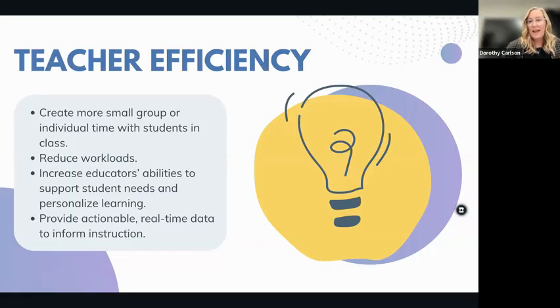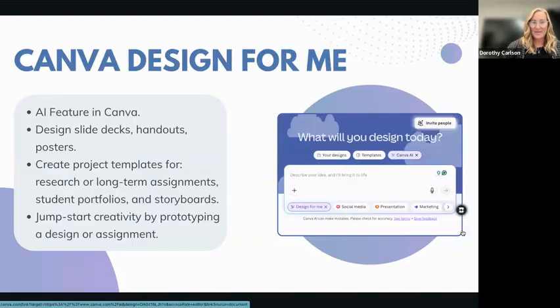So these are just some of the ways to work with AI. And I want to point out that AI cannot replace a teacher. A teacher is essential to a student's learning experience. AI can be like a teacher's assistant or a collaborator to help you do what you do even better. So let's dive into one of those tools. Canva Design for Me. So you might be familiar with Canva as a design platform. You can access it in your My Plan dashboard. And within Canva now, there are some AI features. One of them is Design for Me.